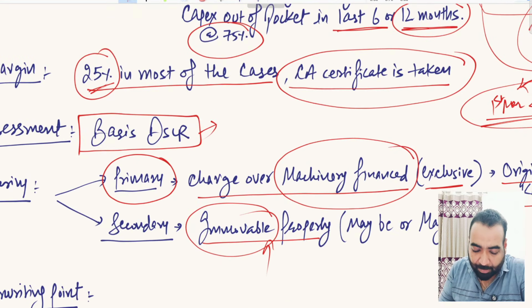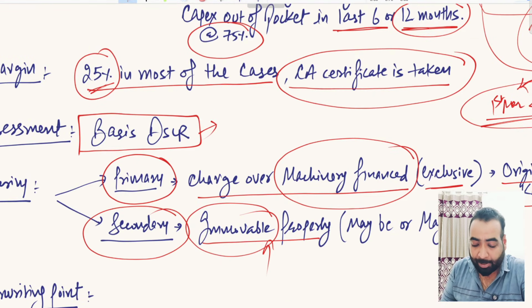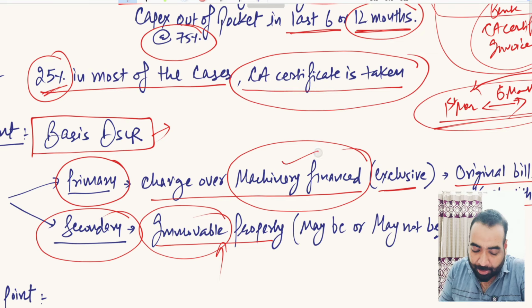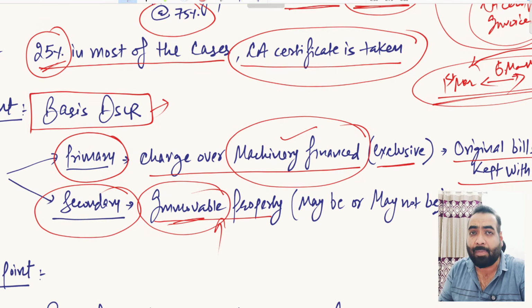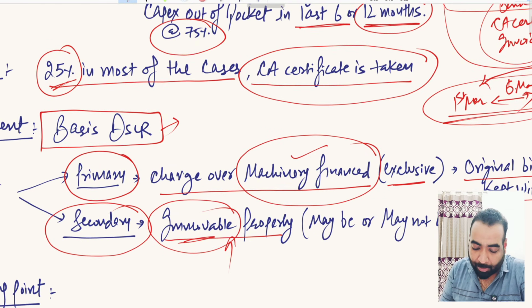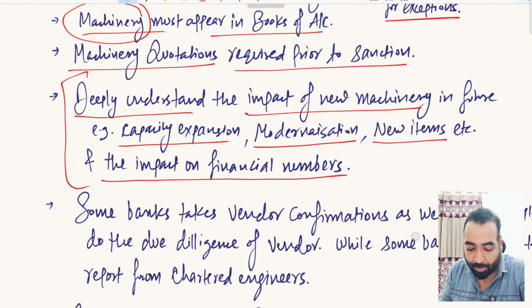When the bank is not taking any secondary security, when they take only machinery as the only security for their machinery term loan, they are not taking any immovable property, then they become extra cautious because they don't have any fallback plan. They have only machinery which is also lying in the factory of yours. Bank doesn't have any control over the machinery. So when they take only primary security and don't take any secondary security, they become extra cautious.